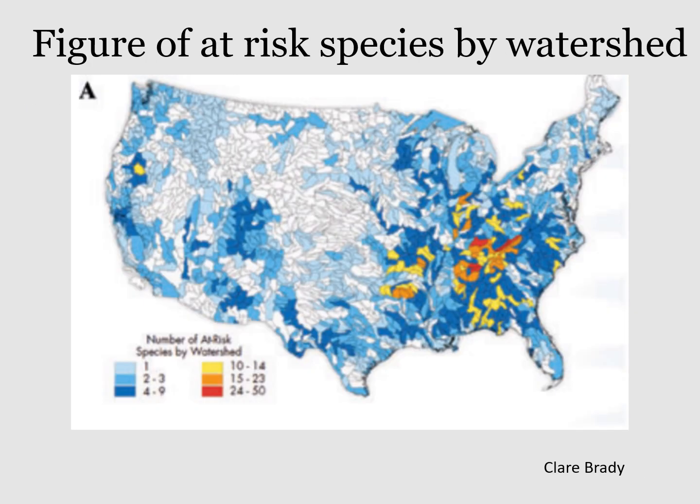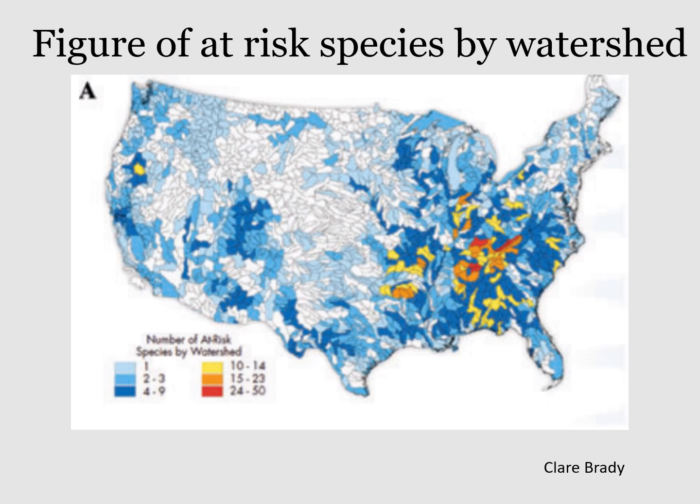The figure shown on this slide shows the number of at-risk species by watershed. The key in the lower left-hand side describes the colors used to represent the number of at-risk species, light blue being 1, all the way up to red being 24 to 50 species at risk.